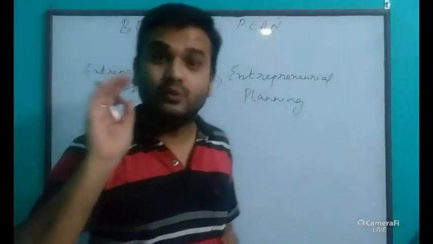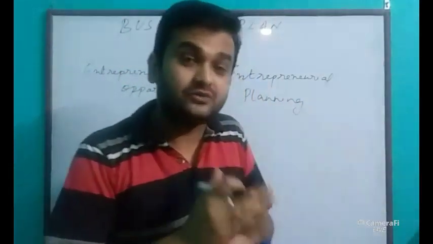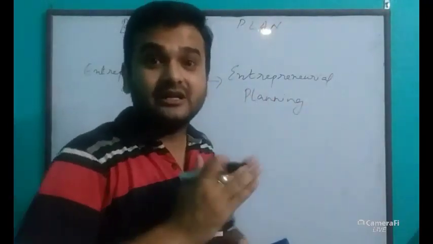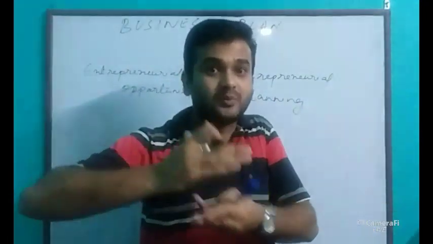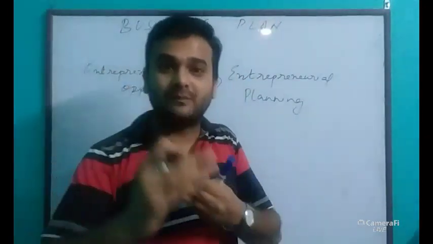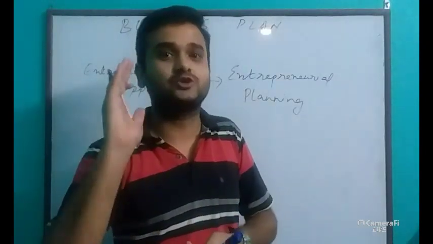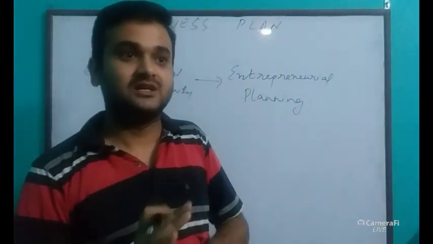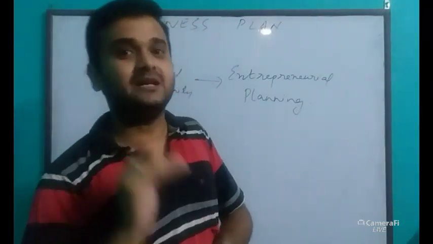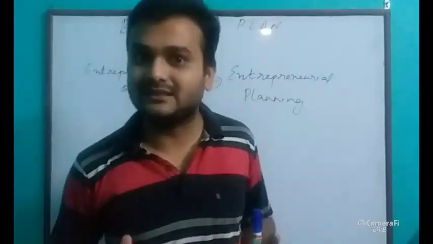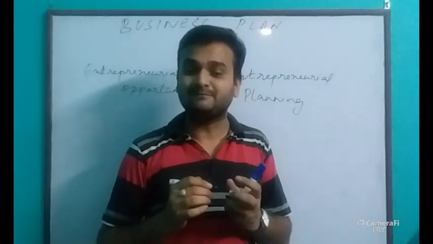So for deciding which form of business you want to start, we did Entrepreneurial Planning, and we saw different forms of business: sole proprietors, partnership, joint stock, cooperative. Now suppose you have thought of starting a sole proprietorship form of business. Suppose you have thought that I will be the single owner. Now just by thinking you cannot start a business. Yes or no?